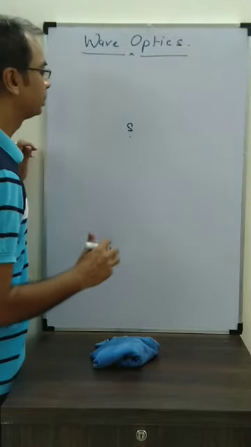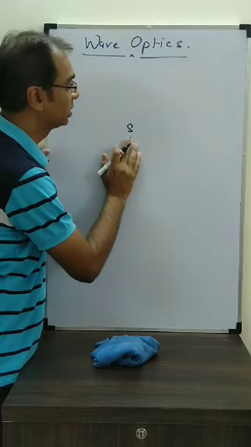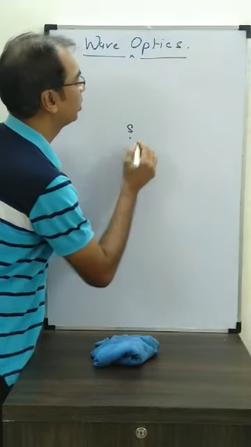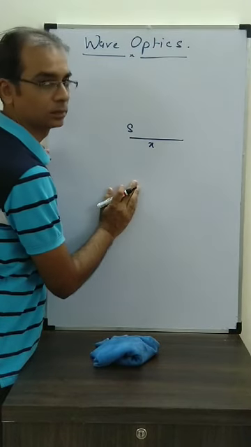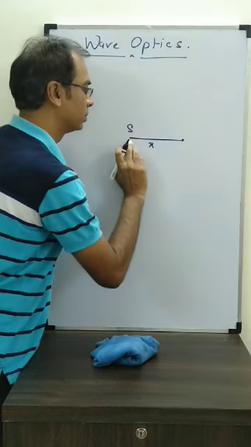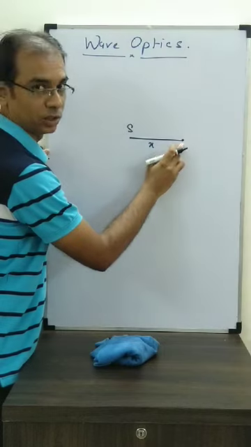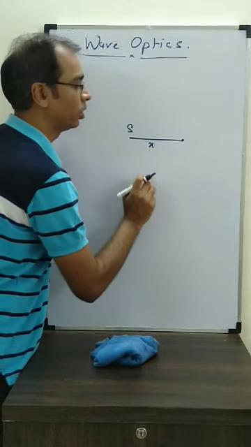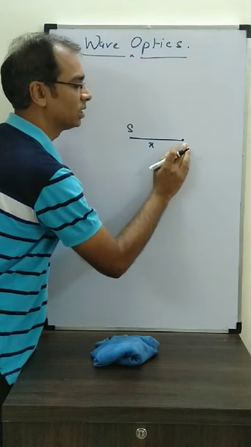So if this source is vibrating in SHM and emitting energy, let's assume I take one position over here at distance x. At this point also there is a particle to which the source is sending energy. What will be the equation of SHM of this particle?